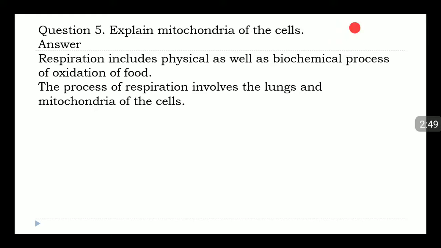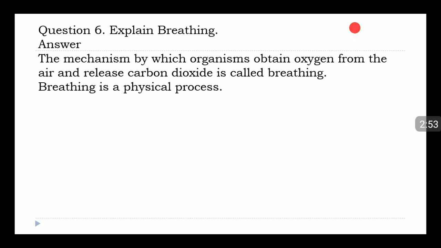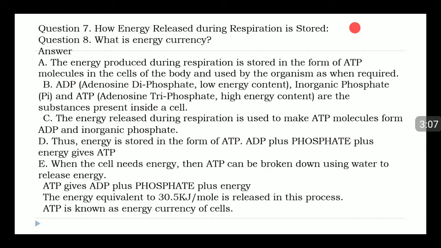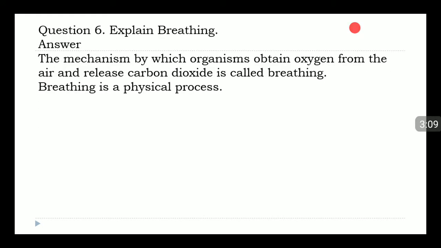The process of respiration involves the lungs and mitochondria of the cells. Question 6. Explain breathing. Answer. The mechanism by which organisms obtain oxygen from the air and release carbon dioxide is called breathing. Breathing is a physical process.